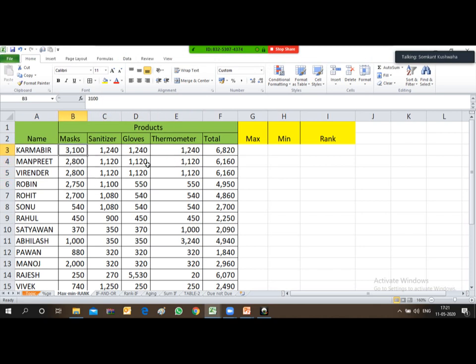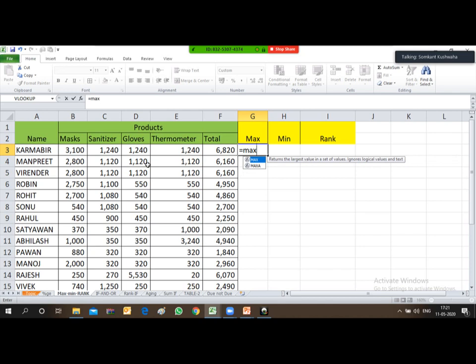So this is the quantity which each one has achieved. I want to derive the maximum quantity of a particular product that a person has achieved. So the maximum value under these four columns, for every particular employee. Let's apply the maximum formula.